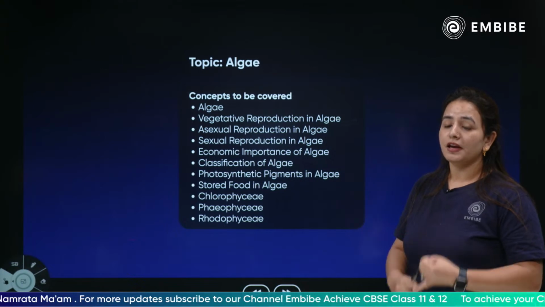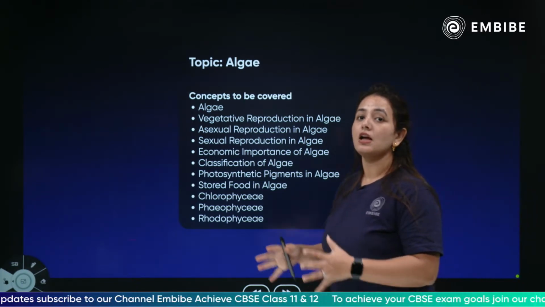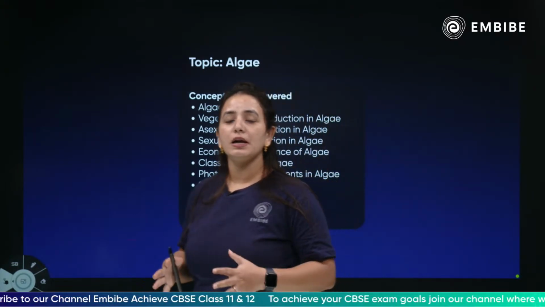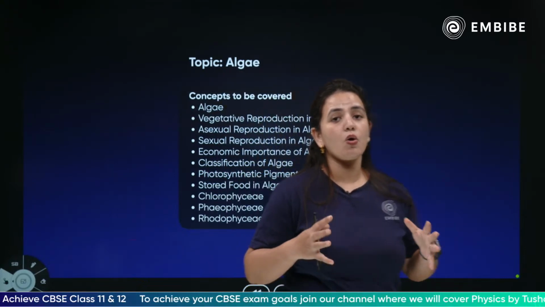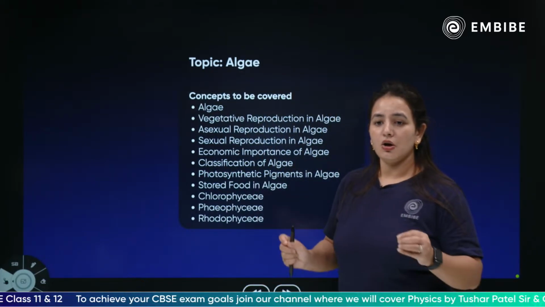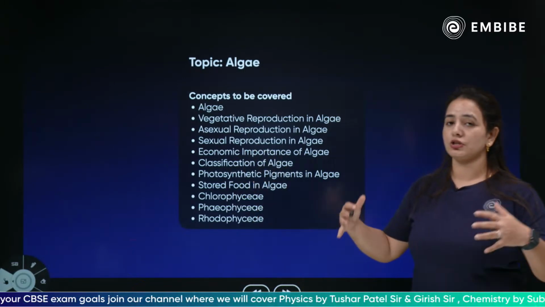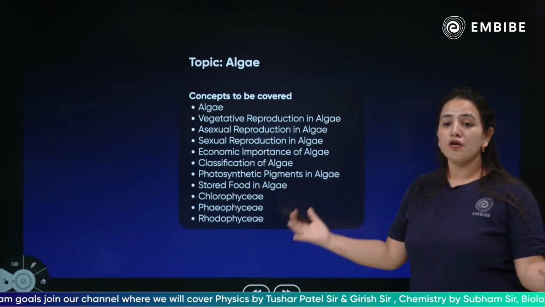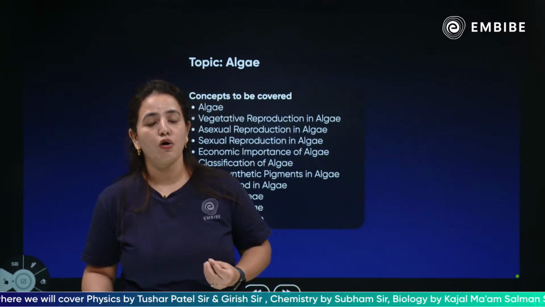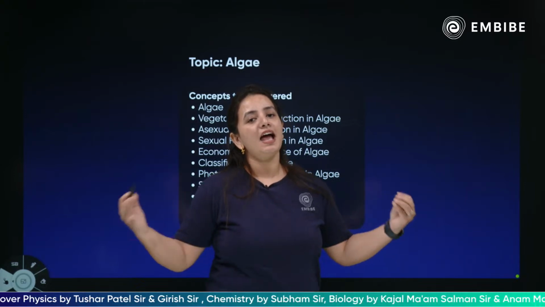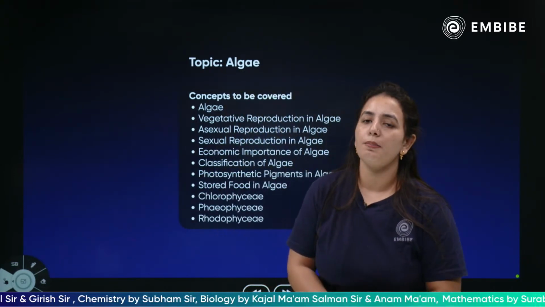The classification is the most important part, because each classified algae has its own importance, its own particular characteristics, and its own particular role in nature. We are going to discuss the photosynthetic pigments, the stored food, Chlorophyceae, Phaeophyceae, and of course Rhodophyceae, which have been classified on the basis of the kind of pigments they have. So without wasting any time, let's start with the algae.